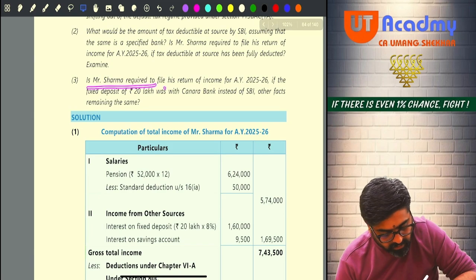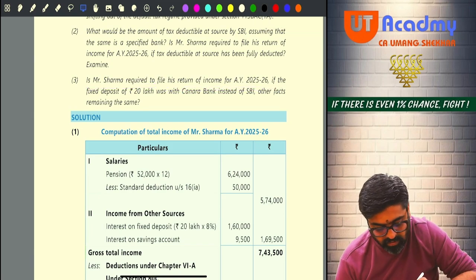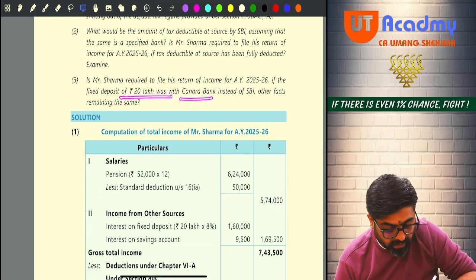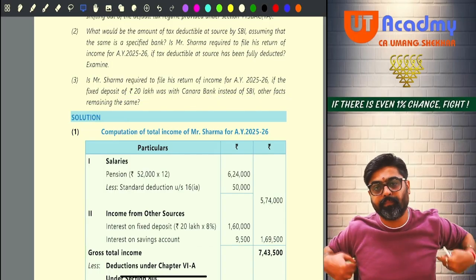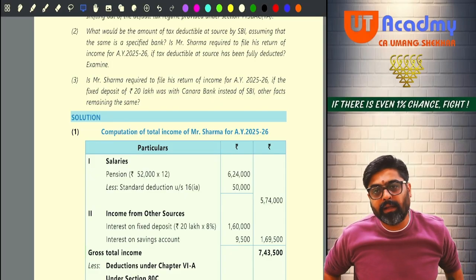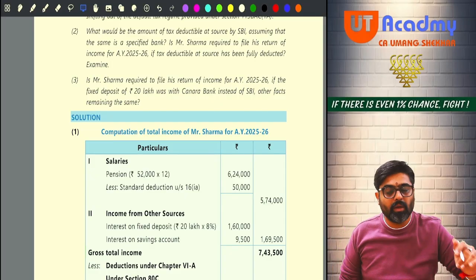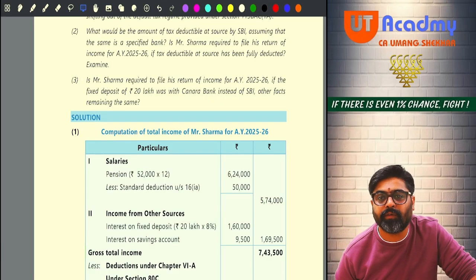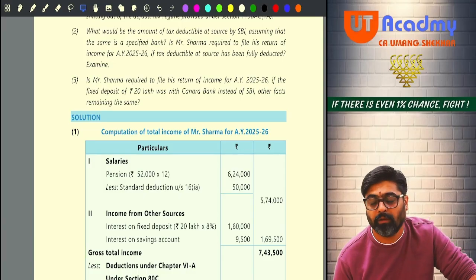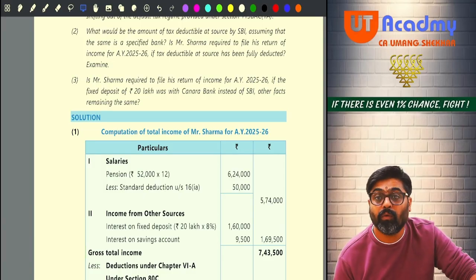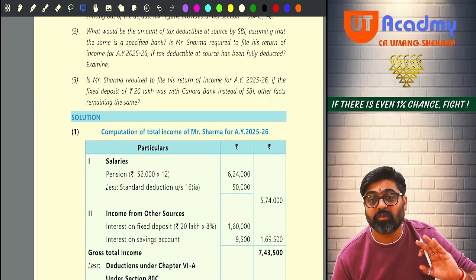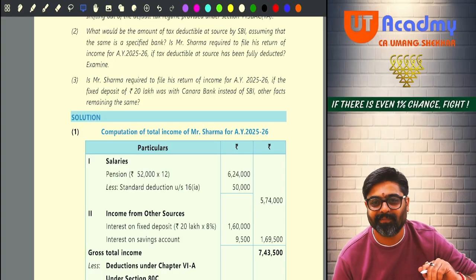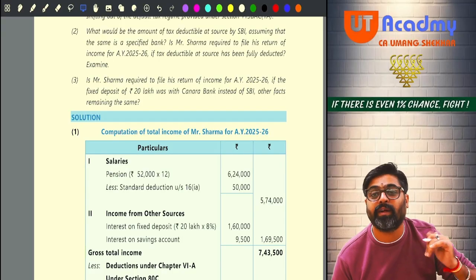Next one, what they are saying is: Mr. Sharma required to file his return of income if the fixed deposit of 20 lakh was with Canara Bank instead of SBI, other facts remaining the same. Yes, absolutely. Then 194P will not be applicable on the entire amount of interest coming from Canara Bank. 194A TDS would have got deducted, because Canara Bank is not a bank where he is having his pension account. Canara Bank is not a specified bank.